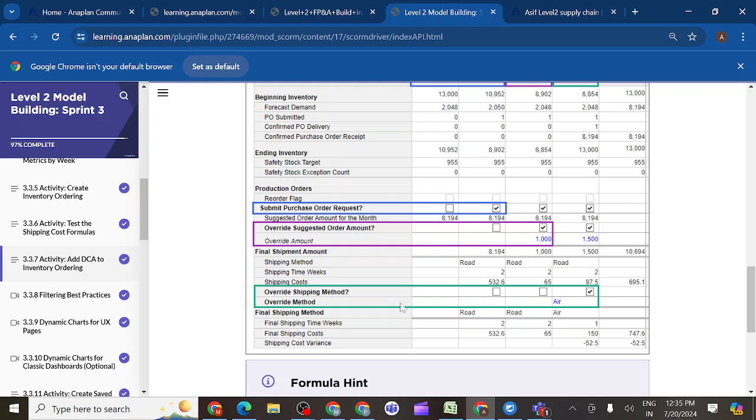Here also the same thing, override shipping method. If I select it here, then only it should be editable. If I don't select it, it is not editable. In this way we should create the logic here. That's it.